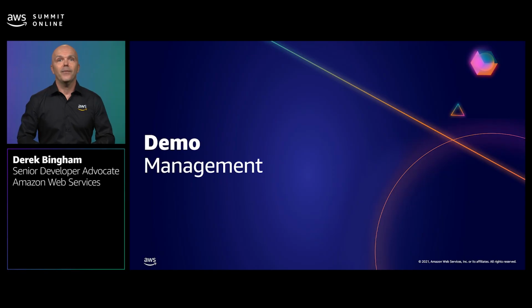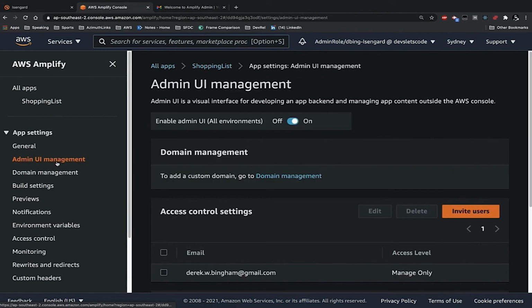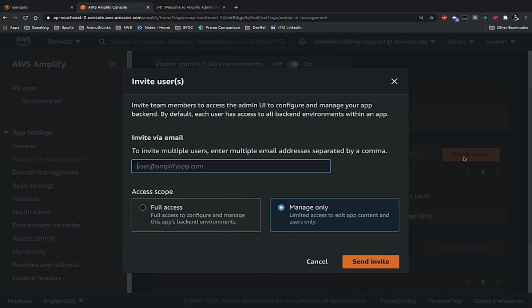And now finally, let's wire up a build and deployment pipeline for my shopping list app, and give access to a team of devs to finish off the rest of the features. So here we are in the AWS console, and we have an additional feature here called the Admin UI Management on the left-hand side. We click in that, we can do things like customize our domain, and what I'm going to do is add access control for my users.